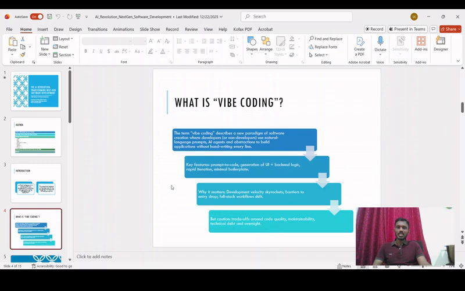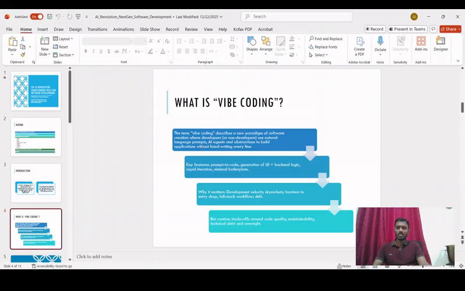Basically, vibe coding is nothing but software developed with the help of AI. In those days, the developer would write the software from scratch until the complete application was developed. But in vibe coding, this is done with the help of AI, where the AI itself generates the code. It also helps in building the code, debugging it if there are any issues, and testing it. So the complete application, from the beginning of coding till testing, can be done using AI.